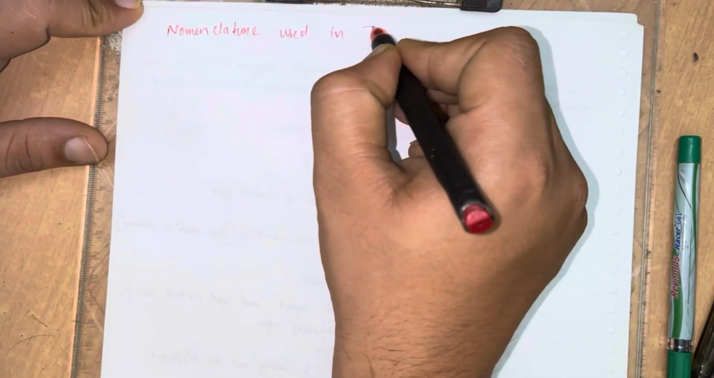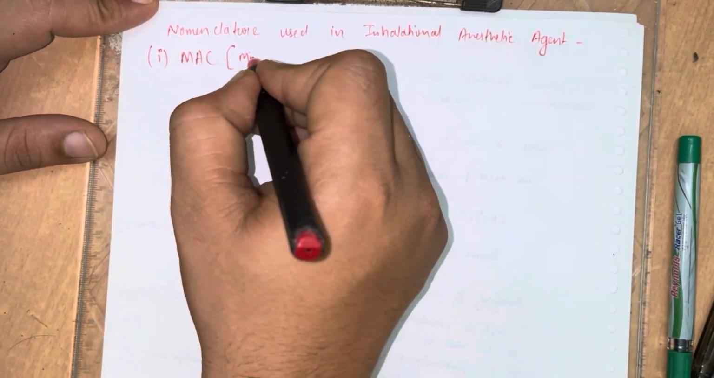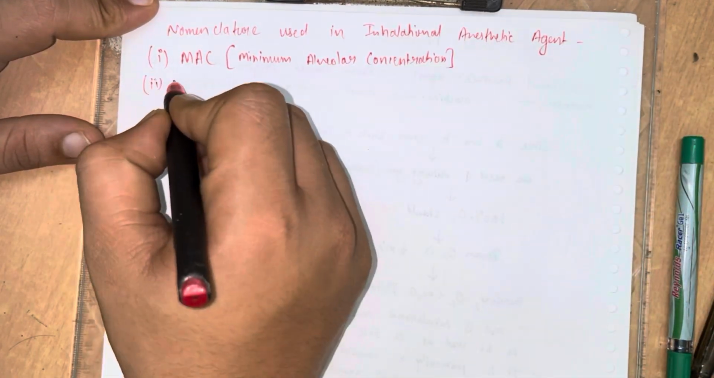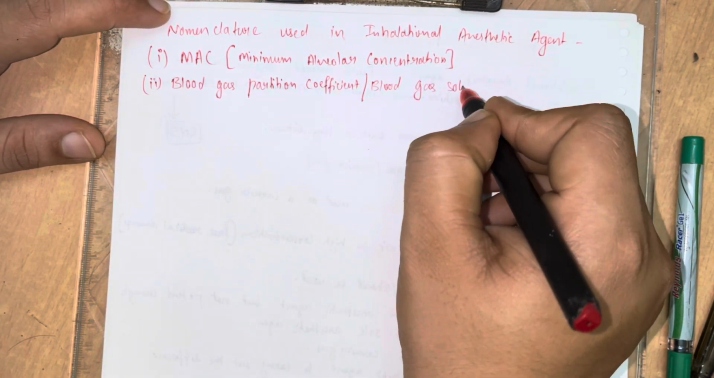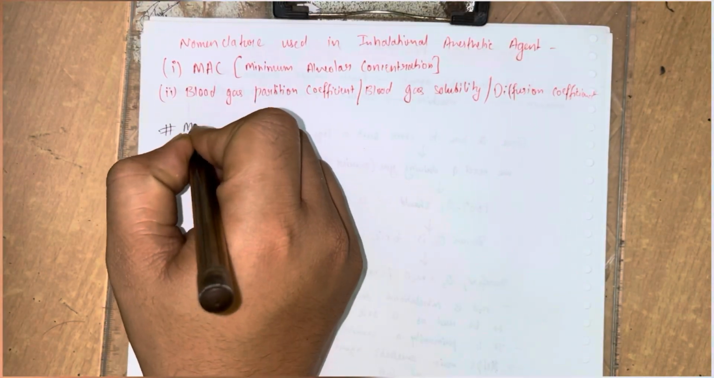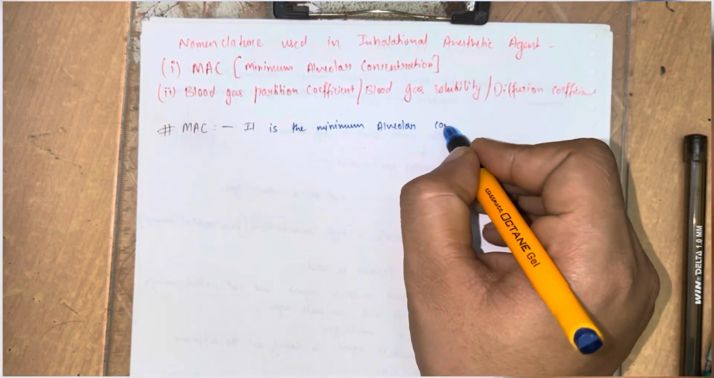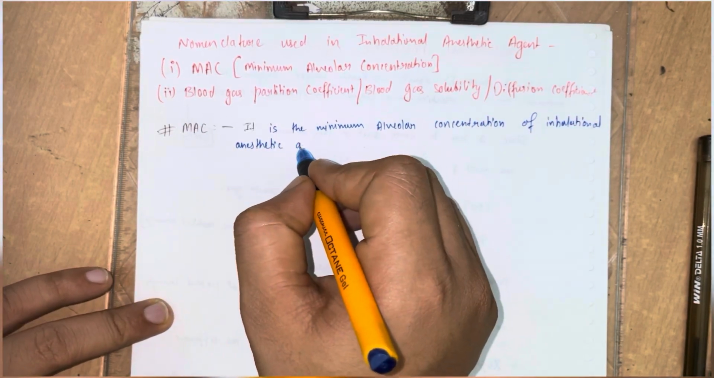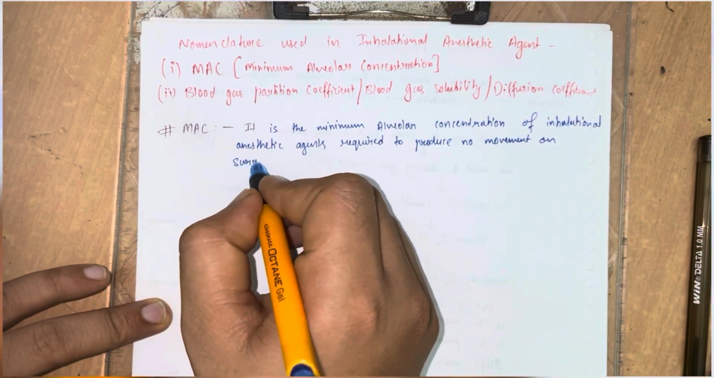Okay friends, now we talk about the nomenclature used with inhalational anesthetic agents. There are two main groups, MAC, which stands for minimum alveolar concentration, and the second is the blood gas partition coefficient. This is also known as blood gas solubility and also known as the diffusion coefficient. Now we talk about the minimum alveolar concentration. So friends, it is the minimum alveolar concentration of inhalational anesthetic agent required to produce no movement on surgical stimulation in 50% of the test population.